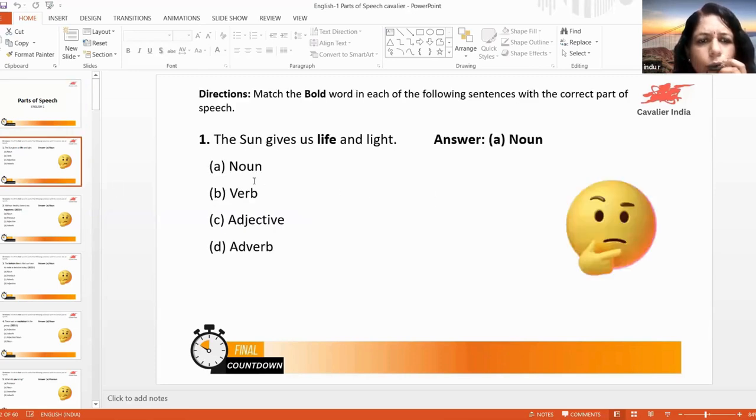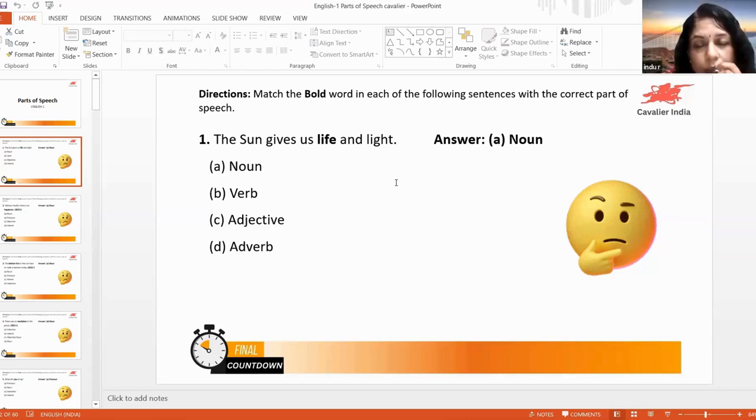See, for example, what is this? The sun gives us life and light. So what is the sun here? Sun is a noun. Now, what is gives? Verb. Us? Is it an adjective? I think you said it's an adjective because you thought life is a noun, and so before that it is an adjective, right? But here this is not the case.